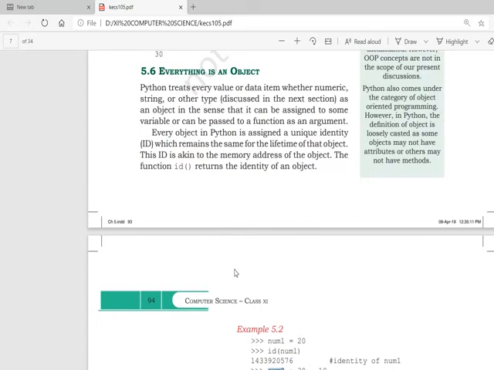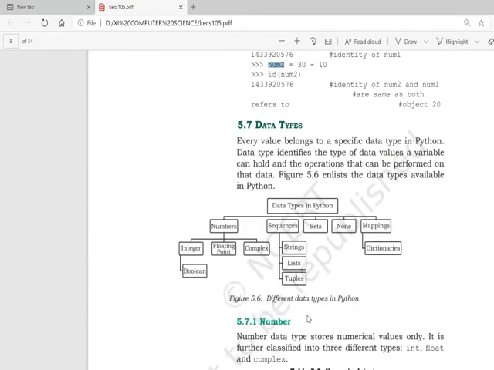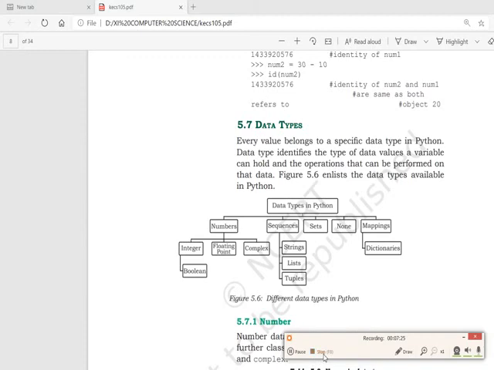Let's understand it. When I say a is 12, there are actually two identities, two things. One is a variable and one is a value. And if you find the id of a and the id of 12, both will be the same. Because in memory at one location the value 12 is stored and a is referring to 12. So in that case both are actually talking about the same thing. So the id of 12 and the id of a are both the same.